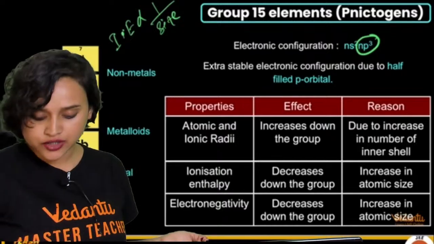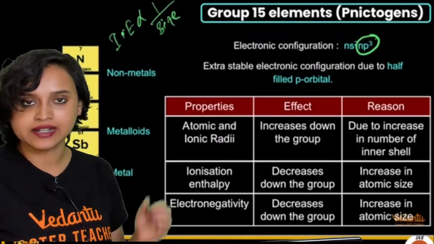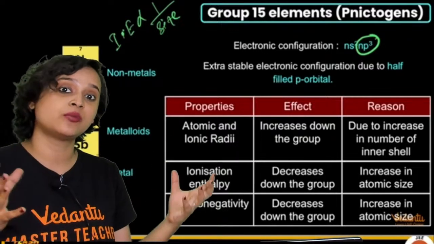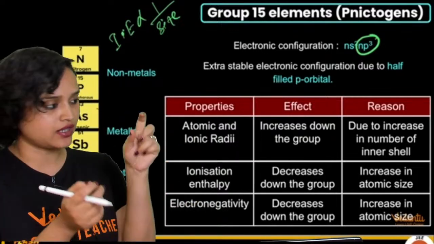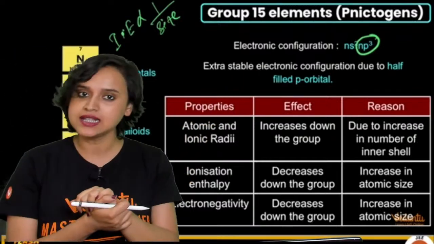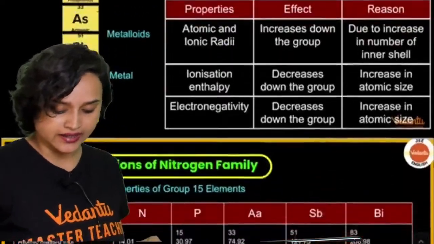Now, talking about electronegativity, we do see that it decreases down the group, okay? Why? Once again, because there is an increase in the atomic size. If there is an increase in the atomic size, the nucleus will not be able to pull the shared pair of electrons towards it. Hence, electronegativity decreases, okay?